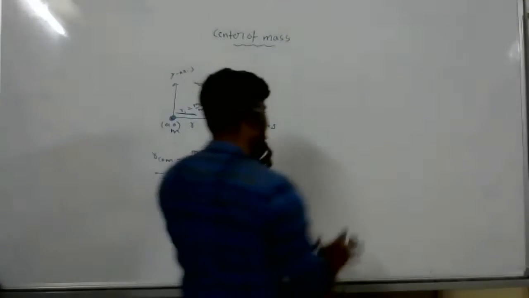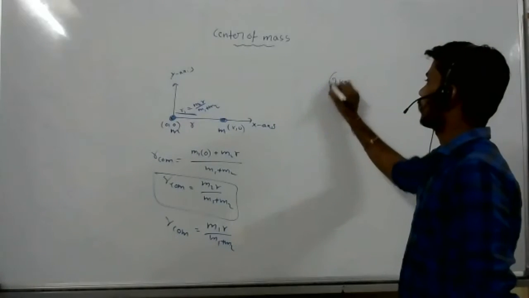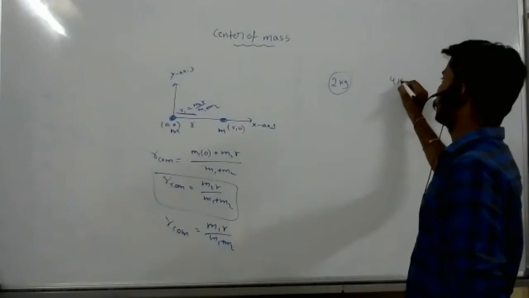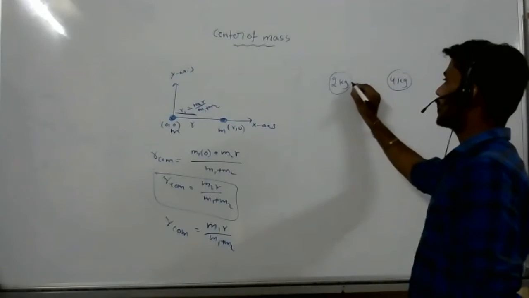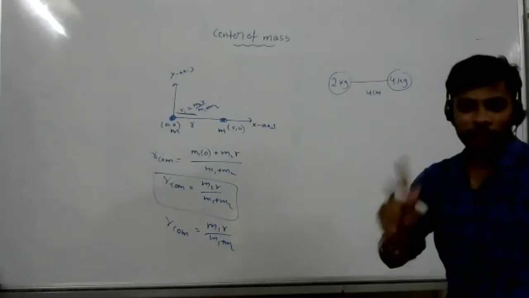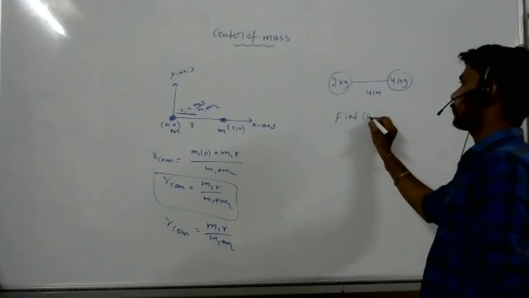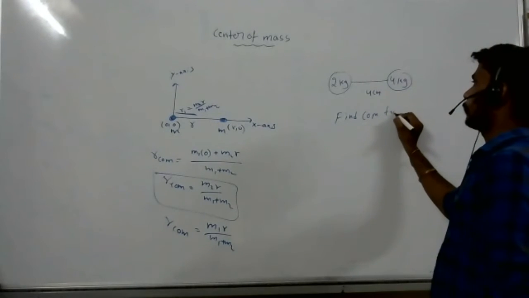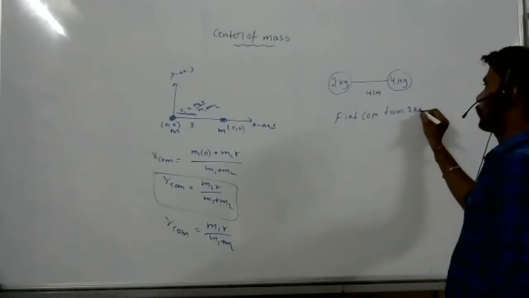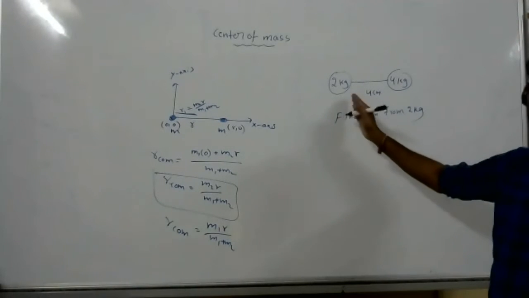Come on, look at this. 2 kg, 4 kg. The distance between these two is 4 centimeters. Find the center of mass from the 2 kg mass.